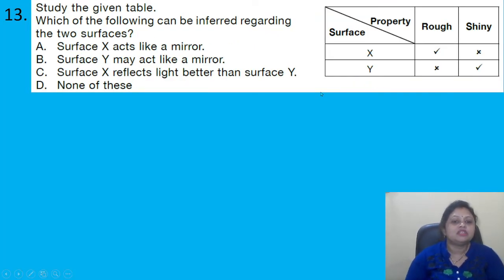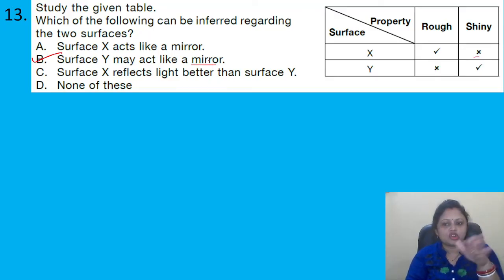Got it? Coming to the next question. Study the given table. Which of the following can be inferred regarding the two surfaces? Options are A, surface X acts like a mirror. B, surface Y may act like a mirror. C, surface X reflects light better than surface Y. D, none of these. So, X is a rough surface and it is not shiny. Y is not rough, that means smooth and shiny. So surface Y may act like a mirror as it is not rough and it is shiny.